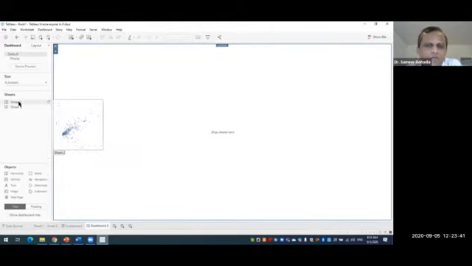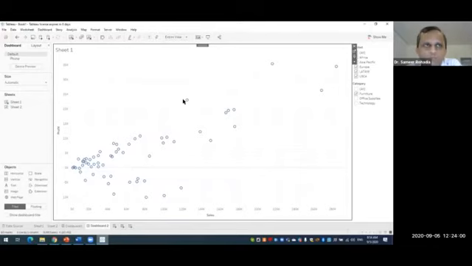Now after putting this vertical over here, I drag the sheet 1 in the center area. So now we are having sheet 1 over here. Now we drag the sheet 2.